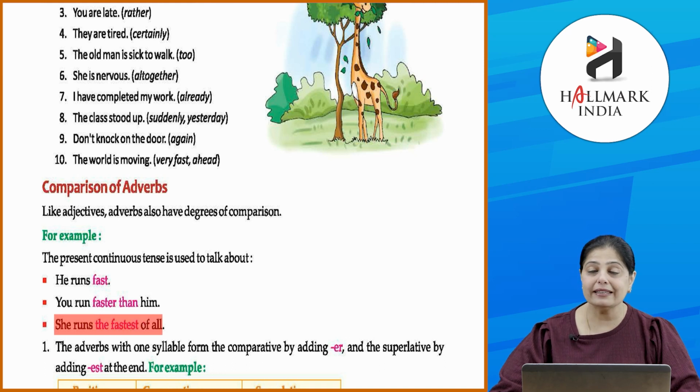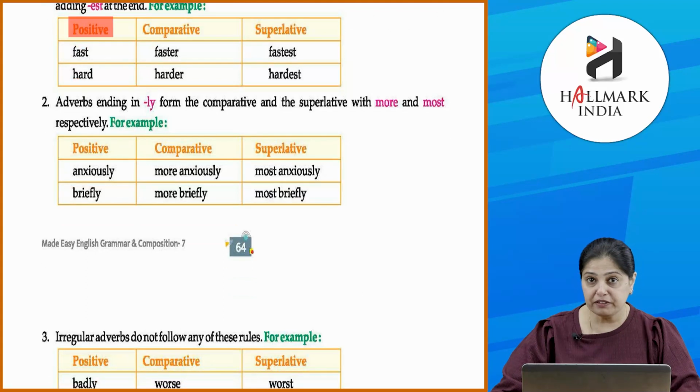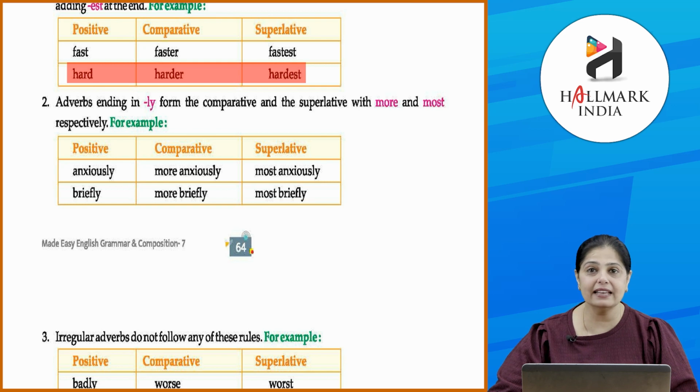Okay, so the adverbs with one syllable form the comparative by adding er and the superlative by adding est at the end. Okay, for example, positive में fast, comparative is faster and superlative is fastest. Hard, harder, hardest. Okay, now let's look at the next way.